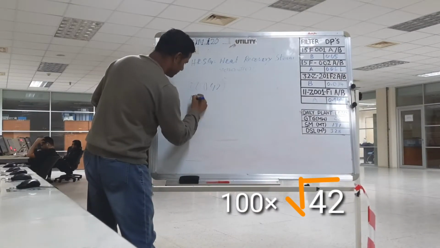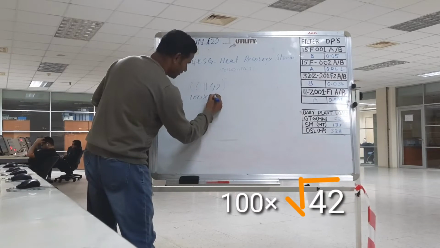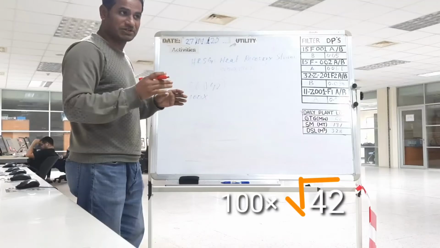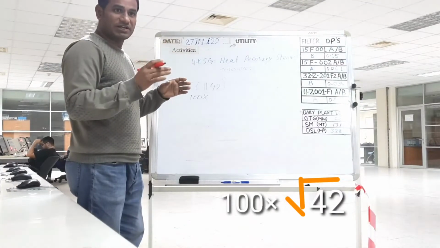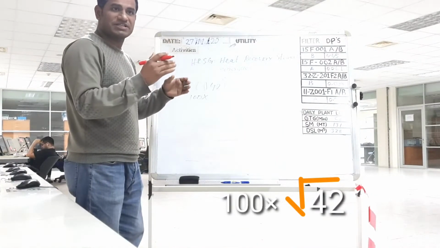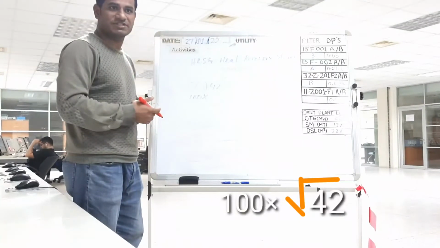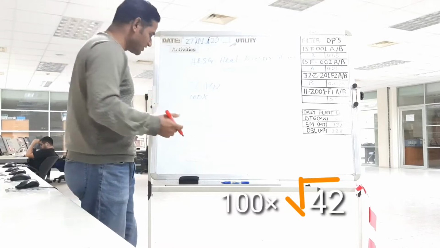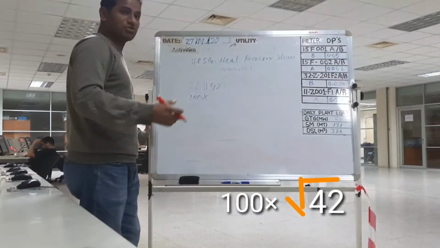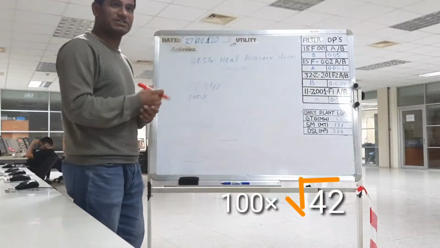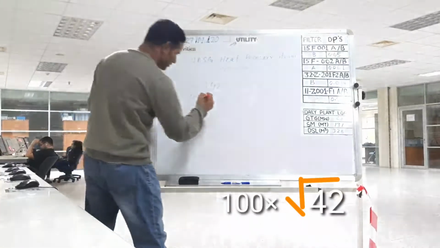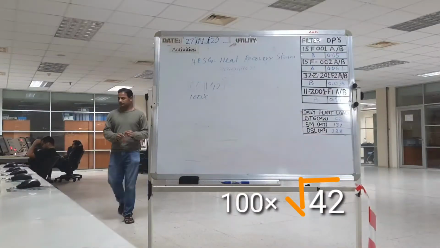Okay. If you take root 42, how much is coming? At atmospheric pressure, water saturation temperature is 100 degree centigrade. But we are using 42 kg pressure. So at 42 kg pressure, saturation temperature how much? 6.48, eh? Good. 6.48.